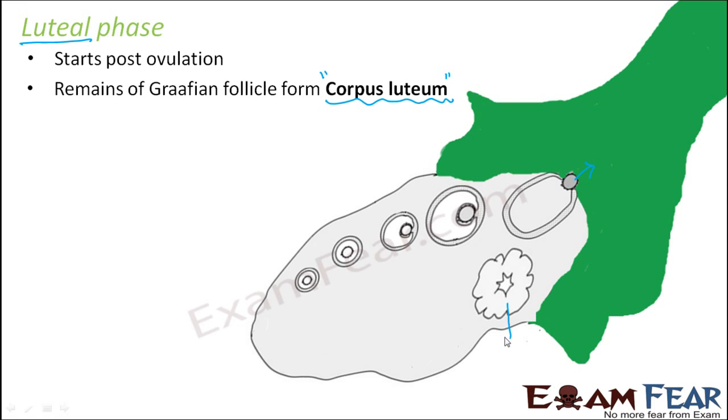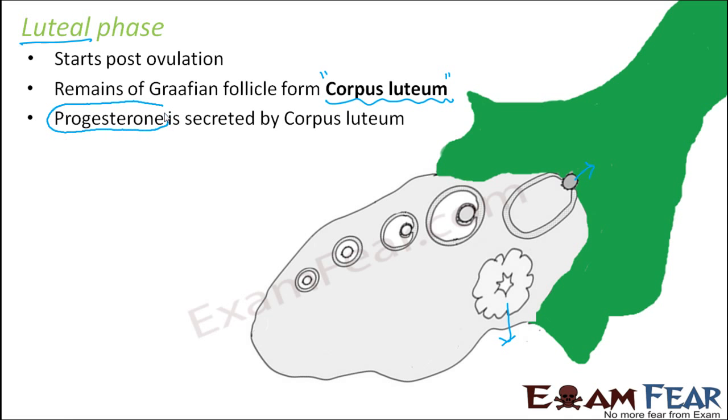Now what does this corpus luteum do? This structure is the corpus luteum. It will secrete another female hormone, that is progesterone, and progesterone is going to maintain the lining of the endometrium. As I said, the endometrium will start building up its thickness, but something has to be there which is able to maintain that lining, because we do not want the lining to break down. We want the endometrium to wait for the fetus, because in case there is fertilization, the endometrium should be prepared.